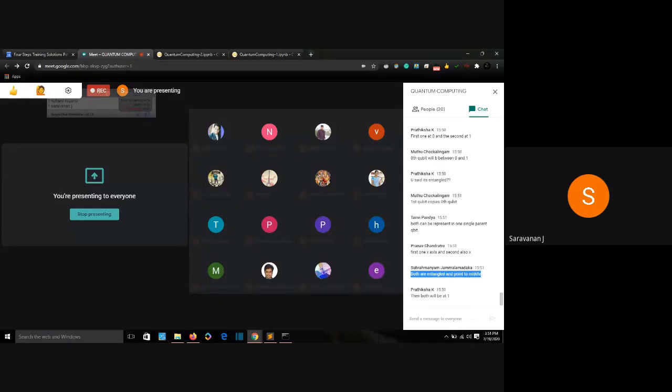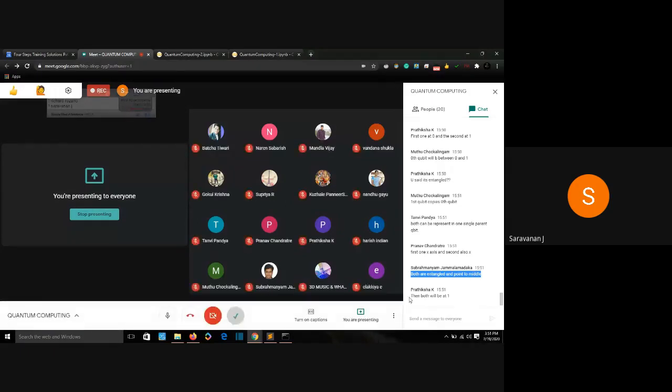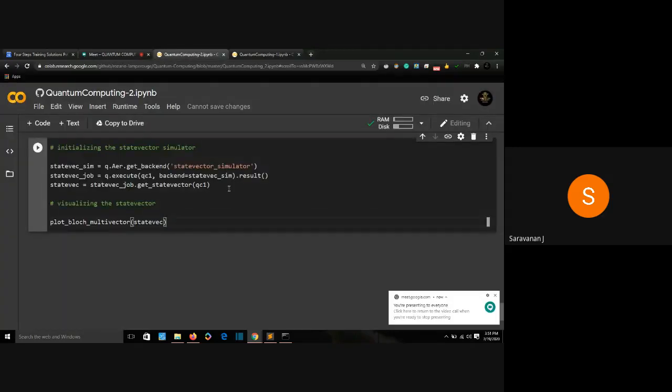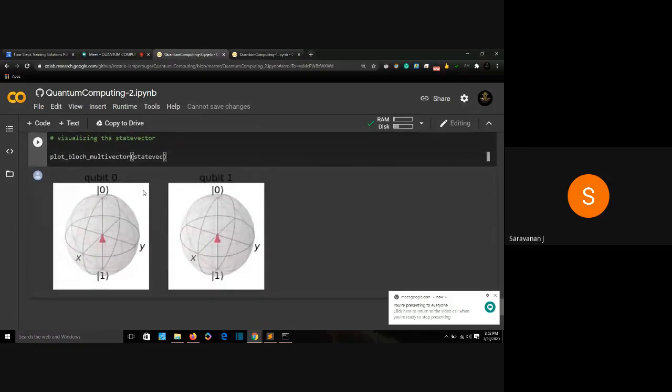All right. Then both will be at 1. So let's look at it. Why the suspense? As you can see, both vectors are right here, right in the middle of the qubit sphere, because this qubit depends upon this qubit. So it can't point at 0 or 1 without knowing the position of this qubit. That's why it's pointing at the same point as this qubit too.